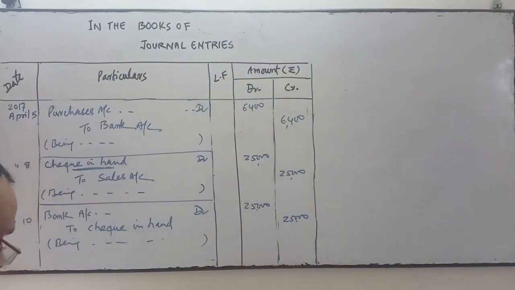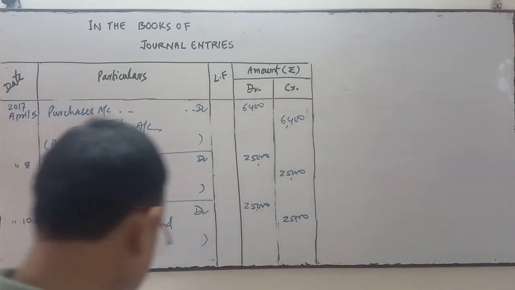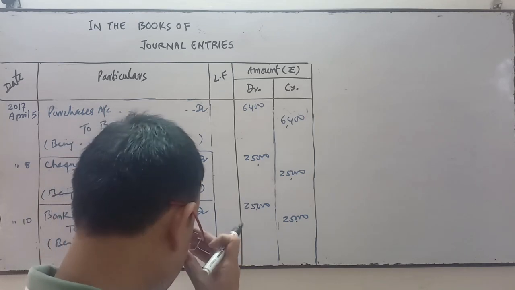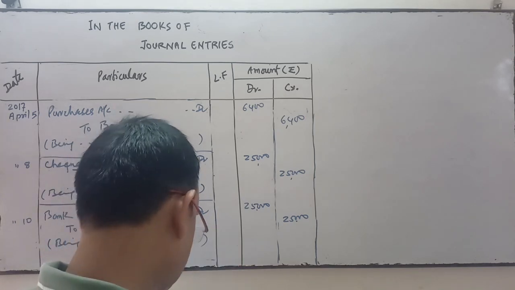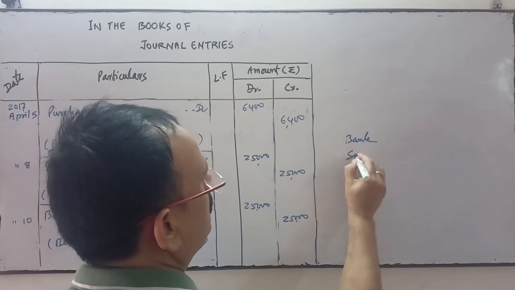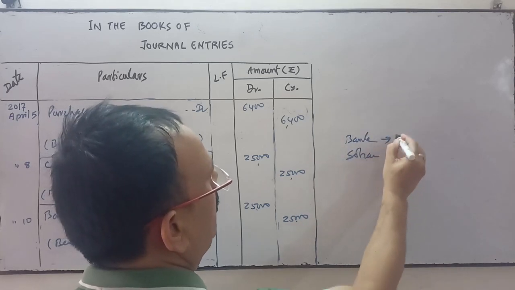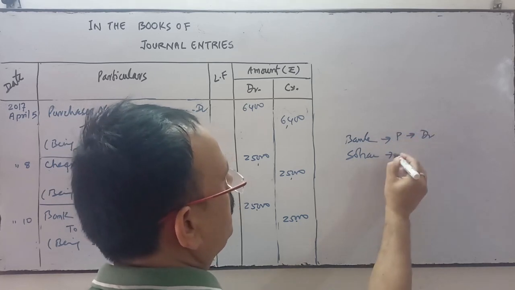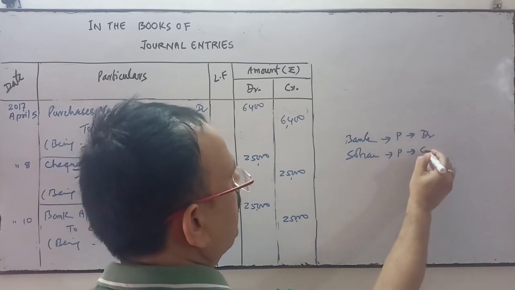The next is Sohan deposited in our bank rupees 4,000. When Sohan deposited in our bank, then bank account and Sohan account. Bank personal is the receiver, debit. Sohan personal is the giver.